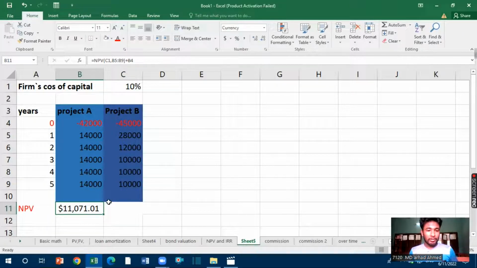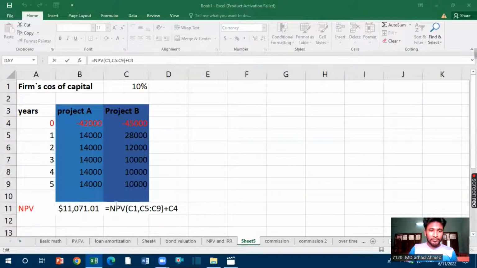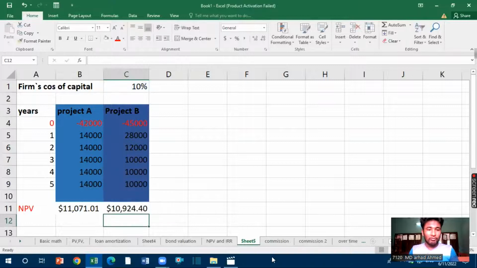Now I am calculating project B in the same way. So I add these values in the same way as for project A. Now, if I click on enter, I will get the net present value of project B.